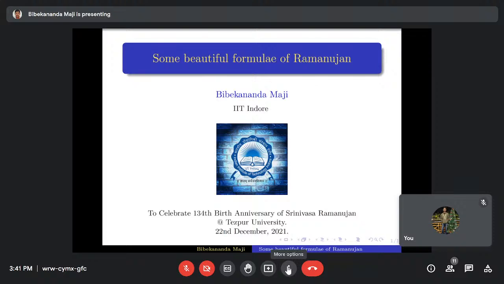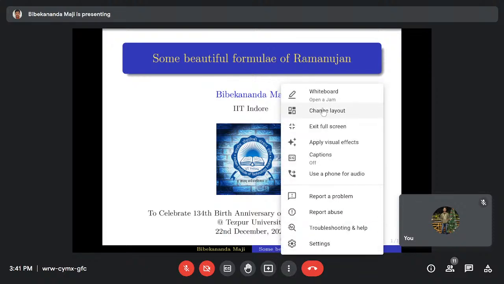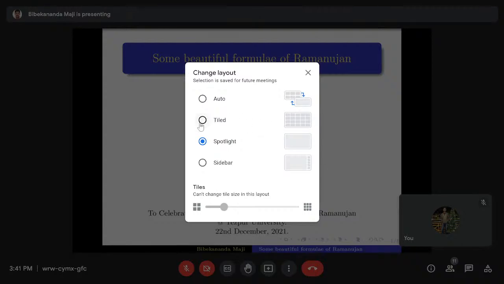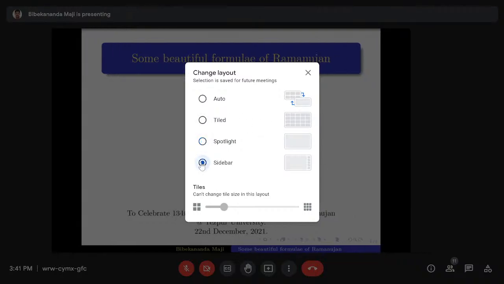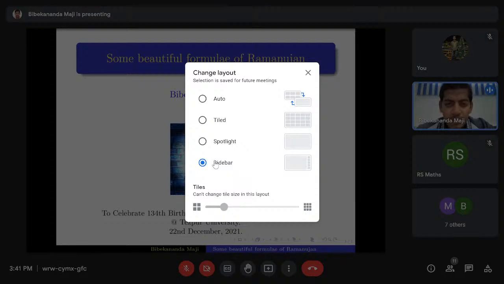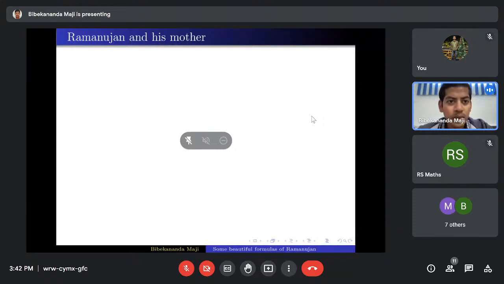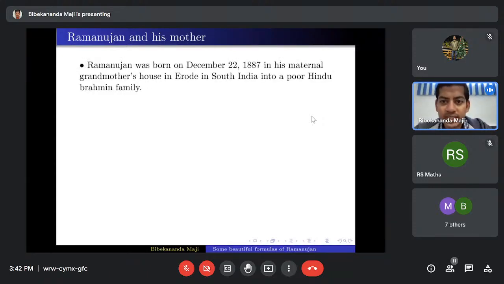We all know that Ramanujan has done a lot of work. It's very difficult to cover all the areas, but today I'll try to emphasize only four or five formulae of Ramanujan. So let me begin with a little bit of story about Ramanujan. Ramanujan was born on 22nd December 1887 in his maternal grandmother's house in Erode. Erode is a district in Tamil Nadu, into a poor Hindu Brahmin family.